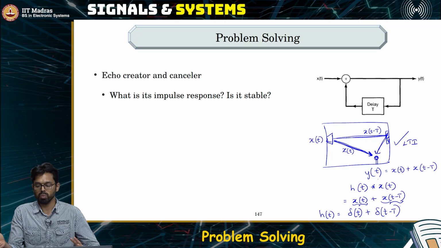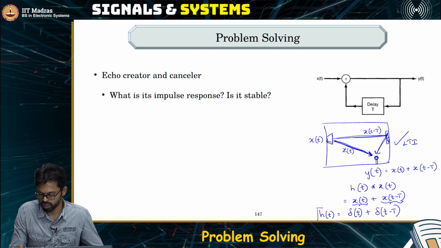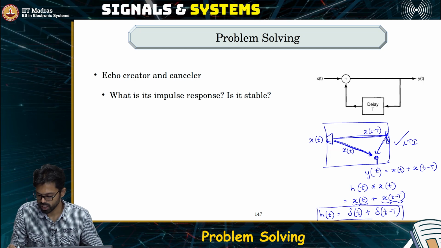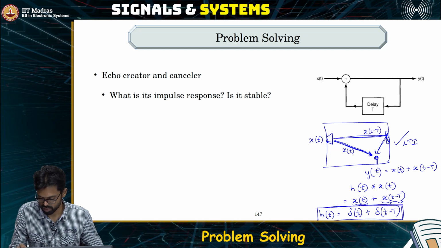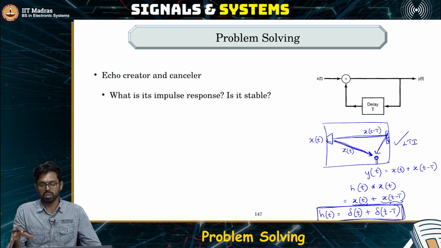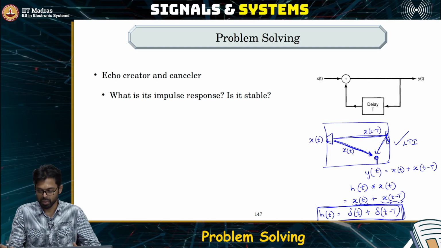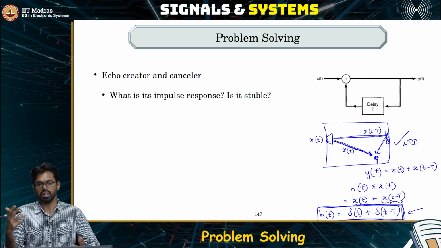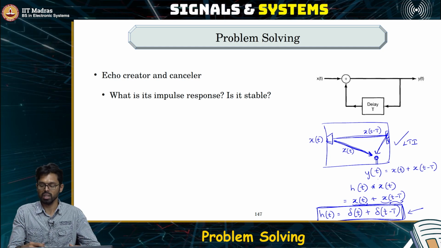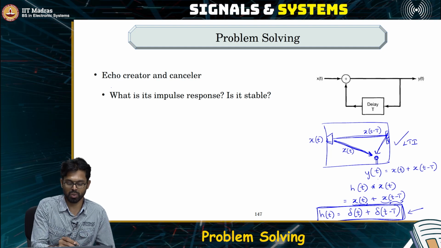So, any room where you have echoes, you can model the input-output relationship between the audio in that room using a sum of Dirac delta functions, which looks like this. So, the impulse response of this echo creation or this room which creates echo is given by this sum of Dirac deltas. When there are two echoes, you have just two Dirac deltas. When there are multiple, you have multiple Dirac deltas. So, this is the impulse response of this echo creator system.